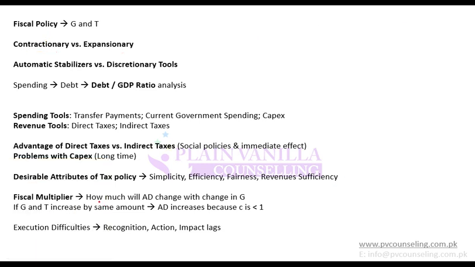Okay. Automatic stabilizers still need the policy. Yeah, so there will be a policy, but its output or its spending will automatically change with change in the economy. Policy is discretionary, but it will automatically change. So government will not actually decide to now make the investment or not make the investment. Whenever there is a need, automatically it will increase. Whenever there is no need, automatically it will decrease. For example, value added tax.